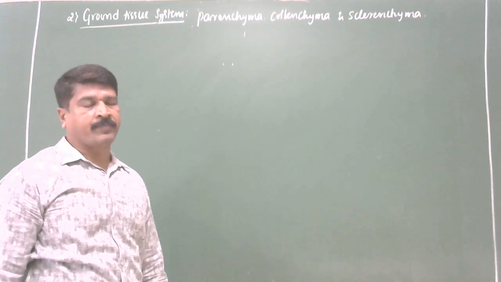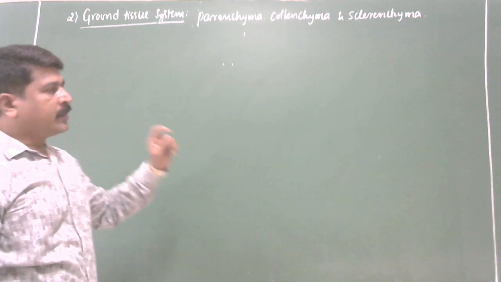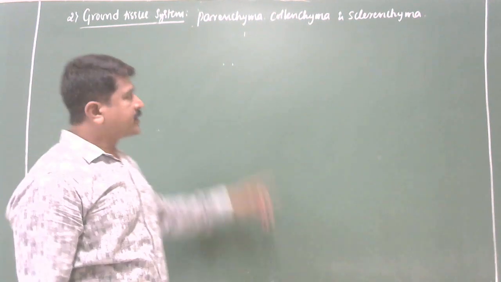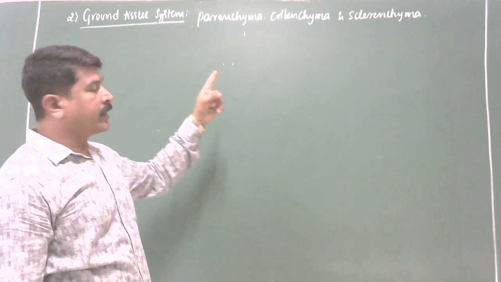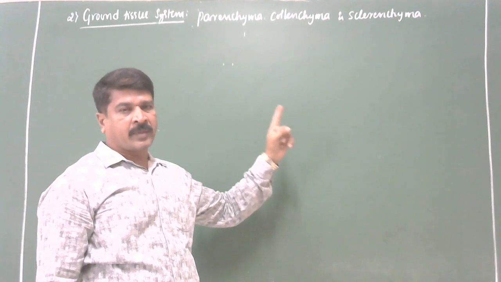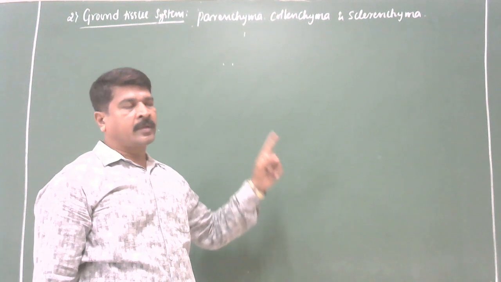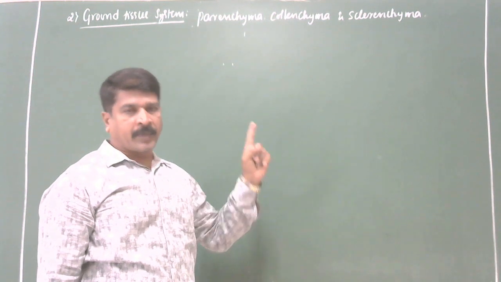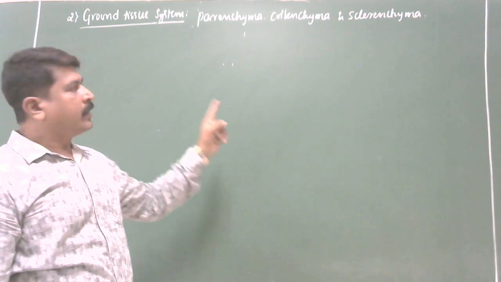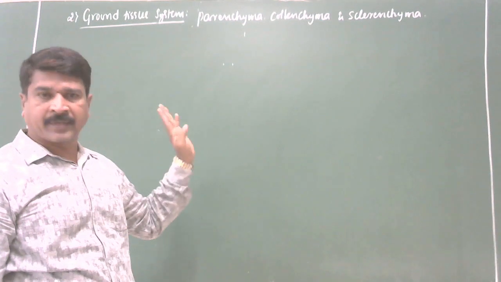I'll repeat once again. Except epidermis, epiblema, and vascular tissue system, the rest of the tissue present in the plant body is called ground tissue system. As I said, it includes parenchyma, collenchyma, sclerenchyma, present in the hypodermis, general cortex, then the pith, conjunctive tissue, medullary rays, and also in the mesophyll of the leaves. All these places you can find the ground tissue system. I think it is very clear.